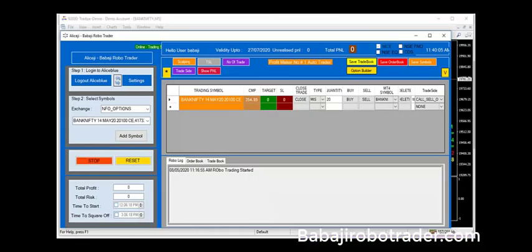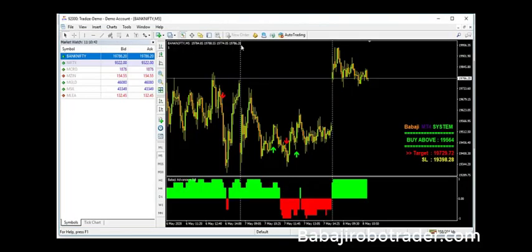So here is the algo. The first step every day morning: it won't require the Nest platform or the Ant platform. This is the direct platform. Here we are choosing the login to Alice Blue. After that, we are loading the symbol, which symbol we are going for automation. After that, we have to choose the MT4 symbol. If you're trading with the Nifty, you can load the Nifty symbol. If you're trading with the Bank Nifty, you can load the Bank Nifty. Once you press start, all the trades will be taken according to the MT4 signal.